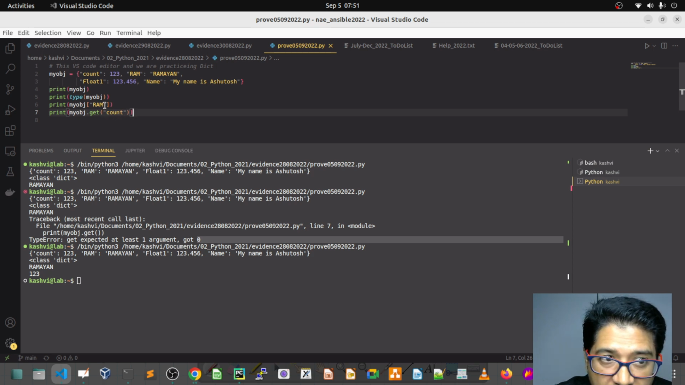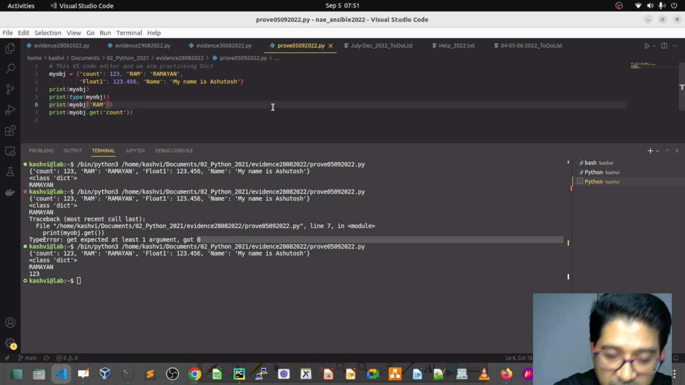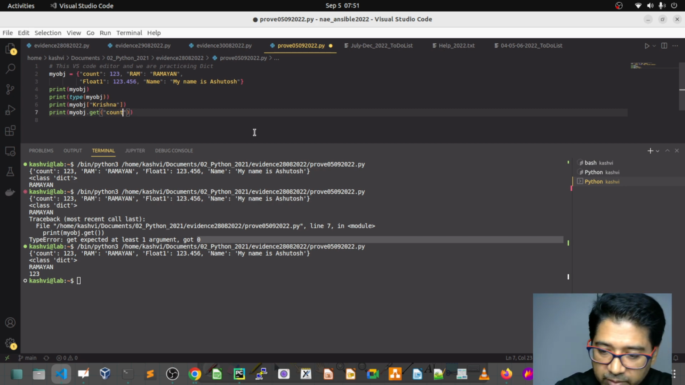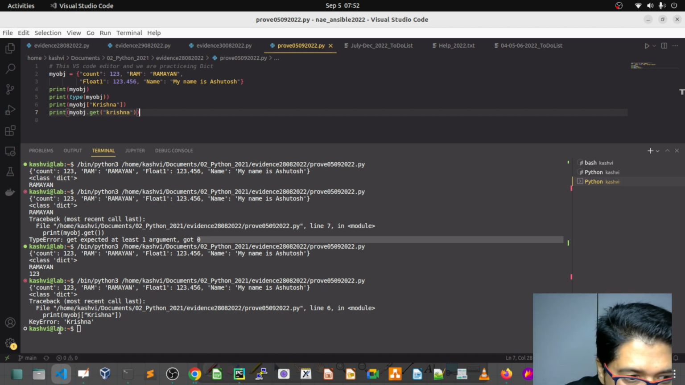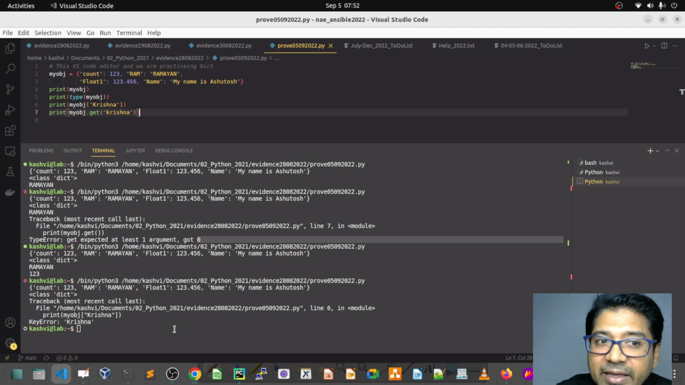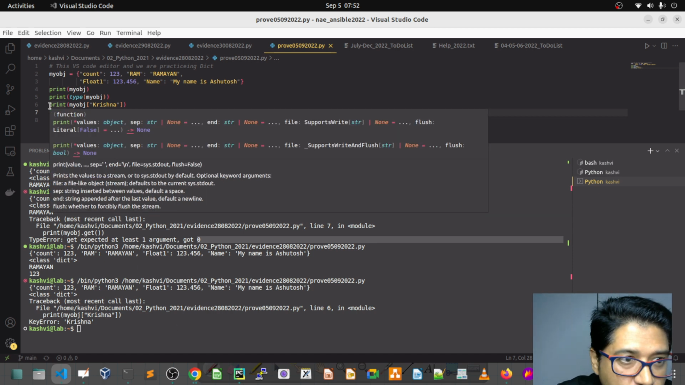What is the difference between these two? Suppose I give something like Krishna as a key. I have given Krishna as a key. Do we have a value for this Krishna? Do we have that key? No. Let's see on the board: the function was given Krishna as a key which does not exist in the dictionary. Then what is going to happen? Can you see both the things here? Krishna, the key error. There is no key. They are giving the error.